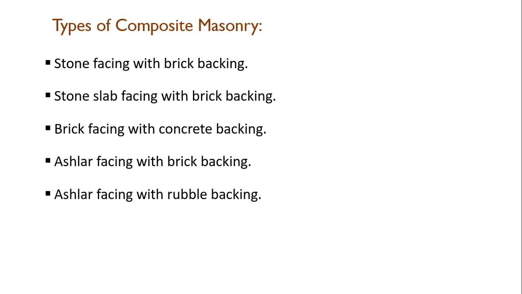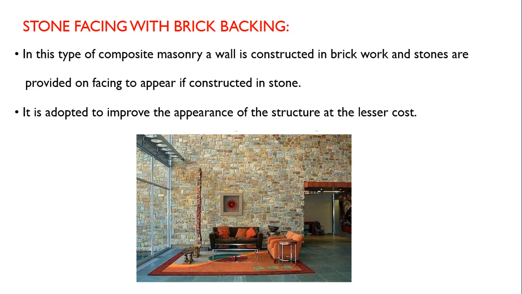Now coming to types of composite masonry, many types are there. A few types are stated here: stone facing with brick backing, stone slab facing with brick backing, brick facing with concrete backing, ashlar facing with brick backing, ashlar facing with rubble backing. Now we will discuss one by one. So the very first is stone facing with brick backing.